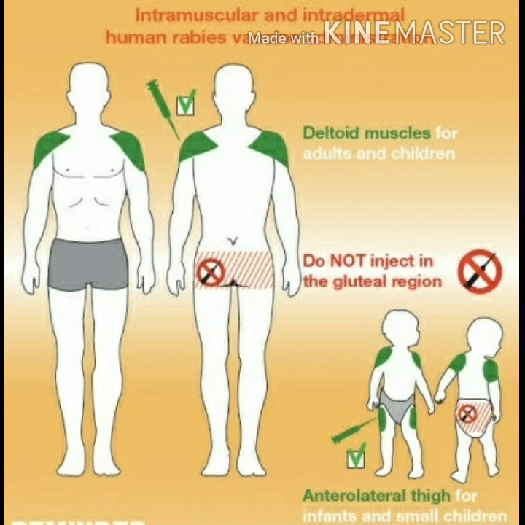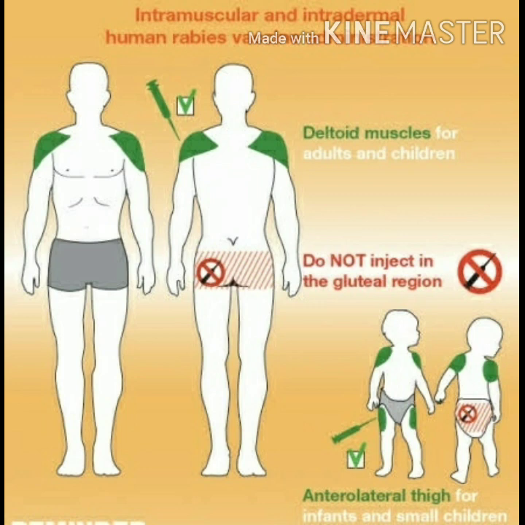Green color areas denote deltoid, and in case of children, the green color area denotes anterolateral aspect of thigh. So you will use these sites for administration of rabies vaccine, which is given either by intramuscular route or by intradermal route. But please note the red color areas, that is gluteus, where rabies vaccine is not given.